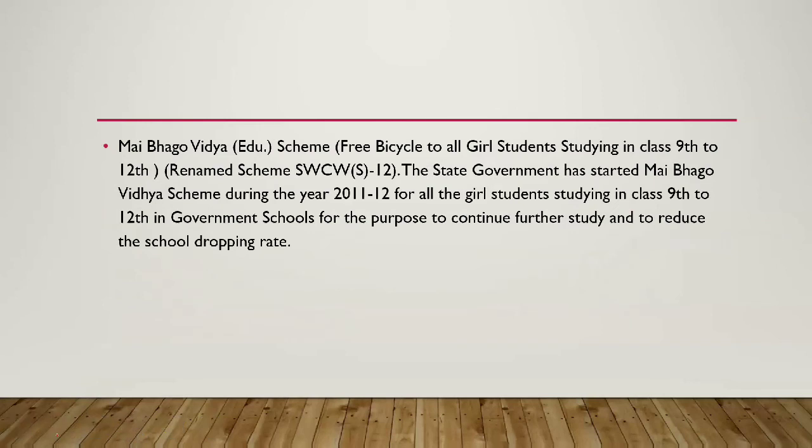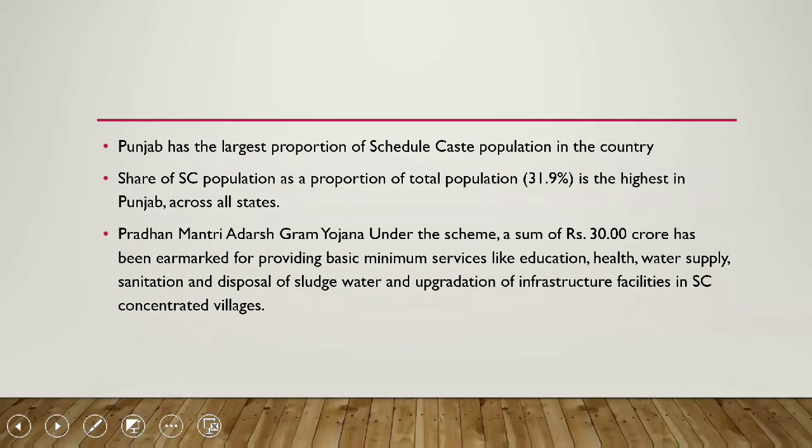Then we have the Mai Bhago Vidya Education Scheme, where free bicycles are given to girl students studying in class 9th to 12th. The state government launched the Mai Bhago Vidya scheme during 2011-12 for girls in 9th to 12th. Further, we've seen that Punjab has one of the largest proportions of scheduled caste population in the country.